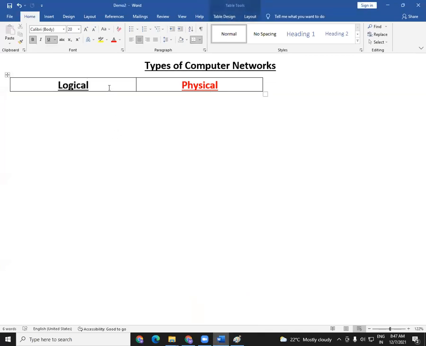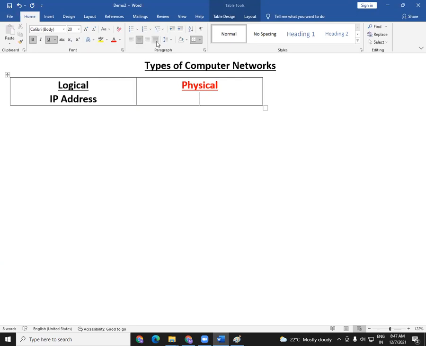So logical network is your IP address, whereas physical network is the physical devices that are connected with each other. In physical networks, there are different types we have.